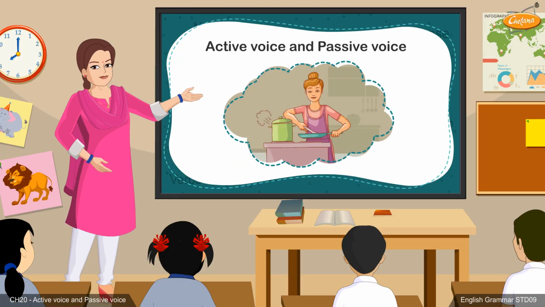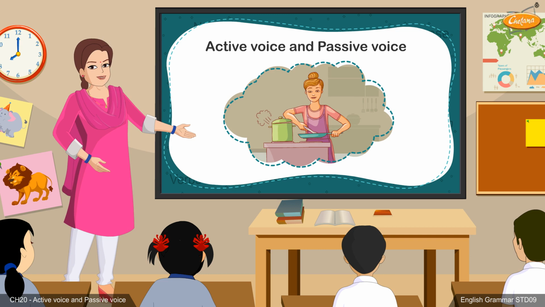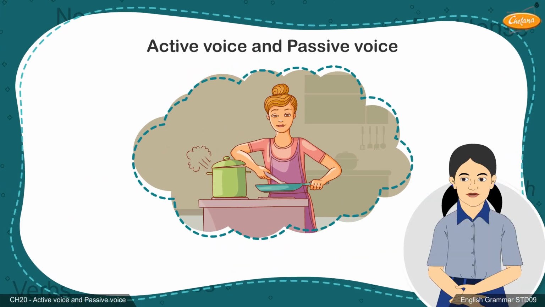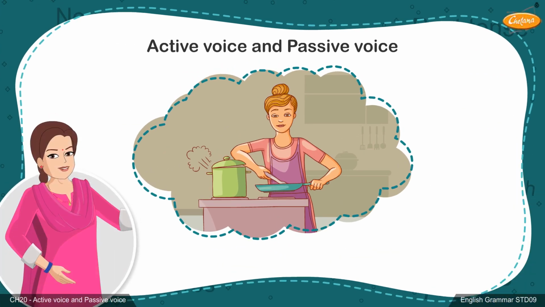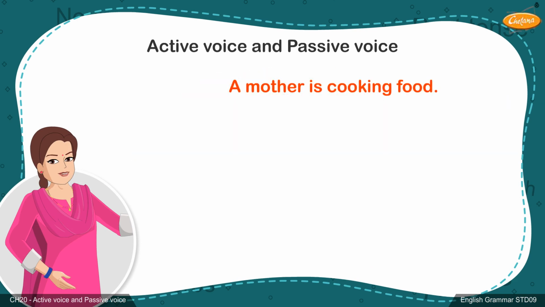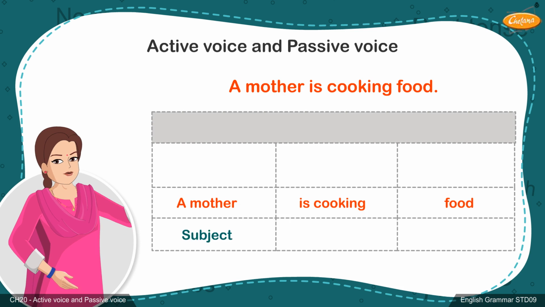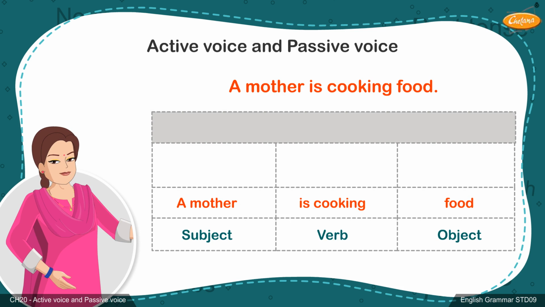Look at this image. Can you tell me what is happening here? A mother is cooking food. That's very good. A mother is cooking food. In this sentence, a mother is the subject, is cooking is the verb, and food is the object.